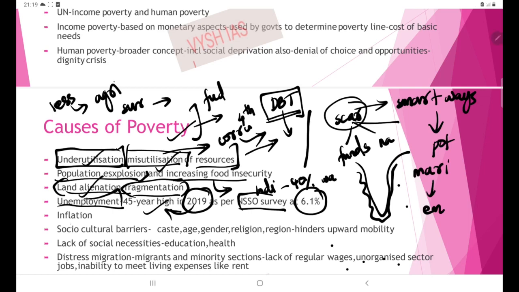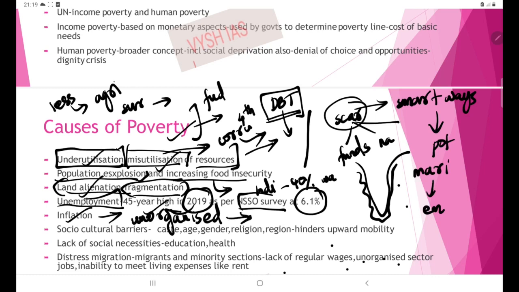Then inflation is another reason. Why? Because with inflation the cost of living increases, but the wages are not increasing accordingly, especially for the unorganized sector. Most of India's workers work in the unorganized sector.